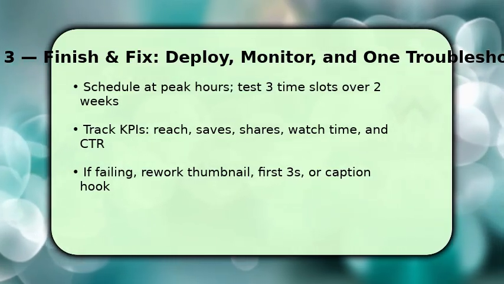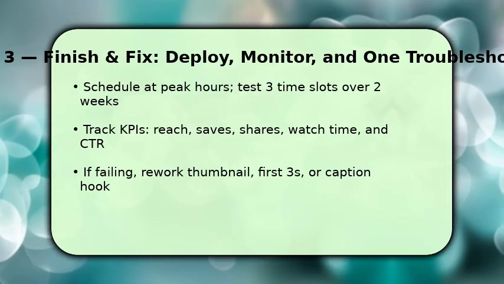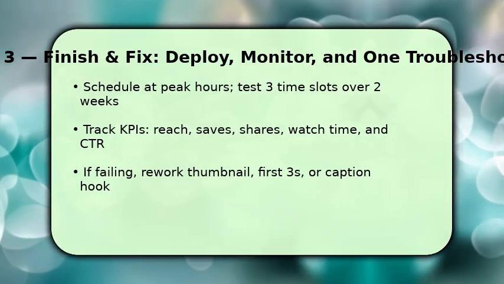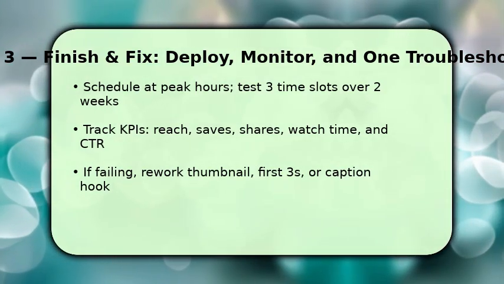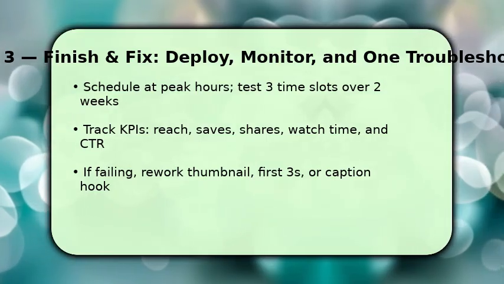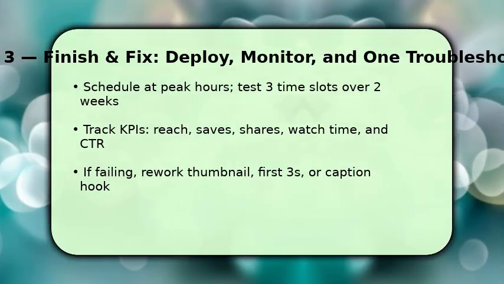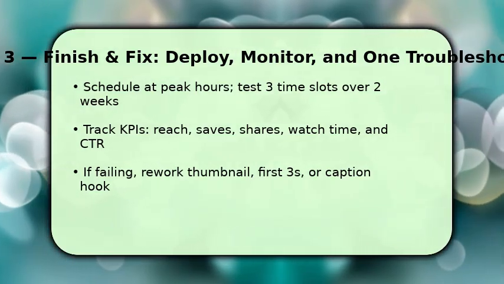If a post underperforms, troubleshoot quickly. Change the thumbnail or the first 3 seconds, tweak caption hooks, and run the same asset with a new CTA. Make sure to A/B test small changes so you know what truly moves engagement.